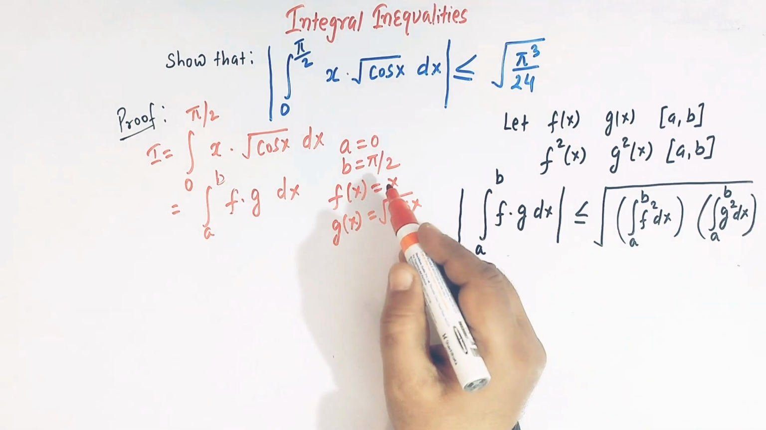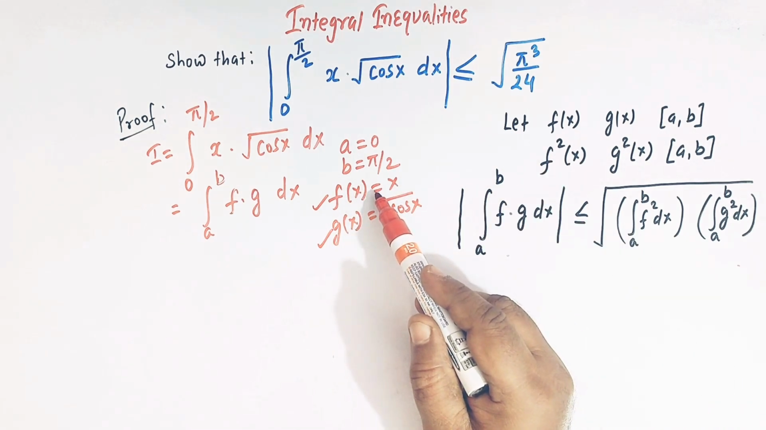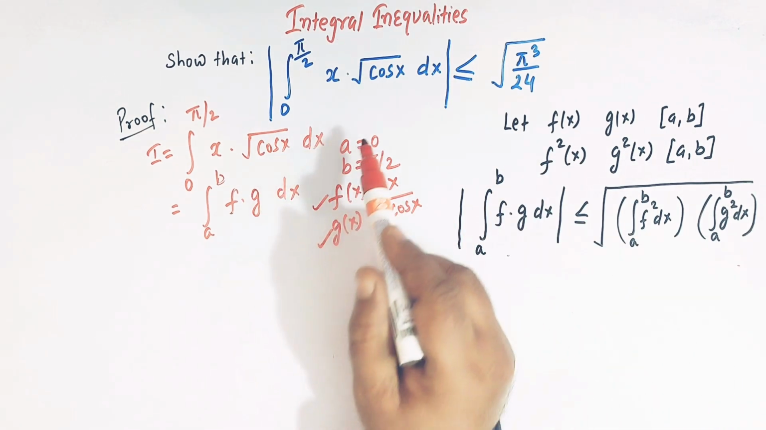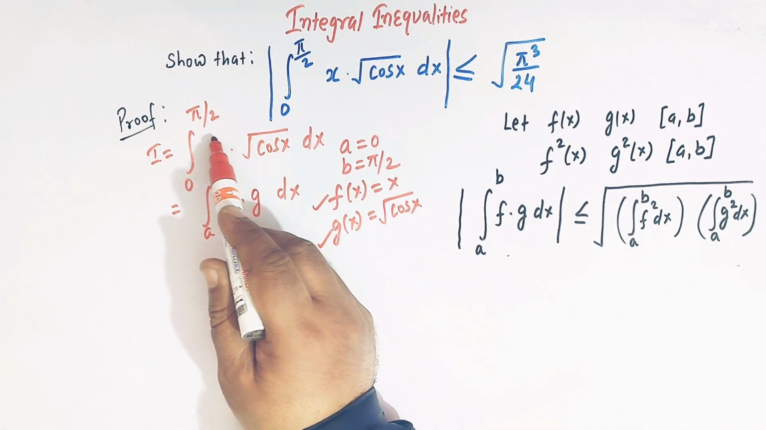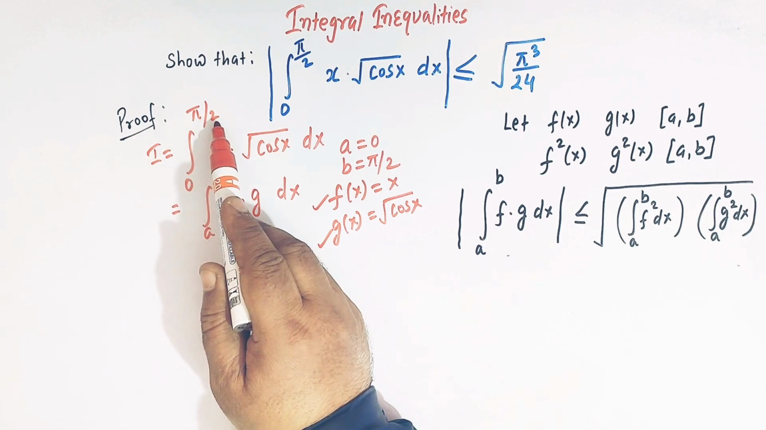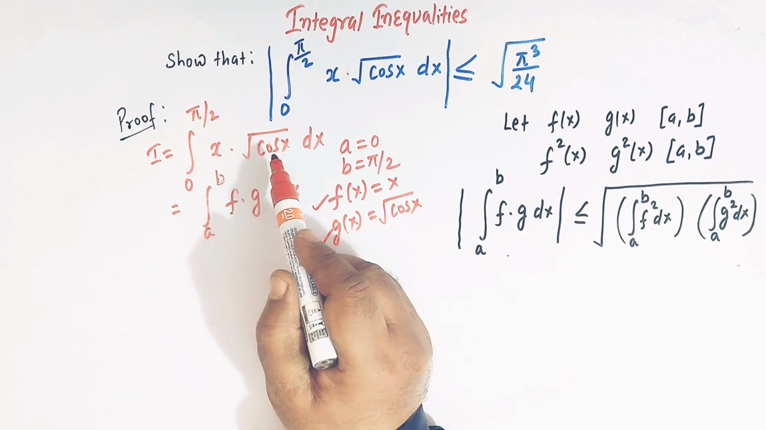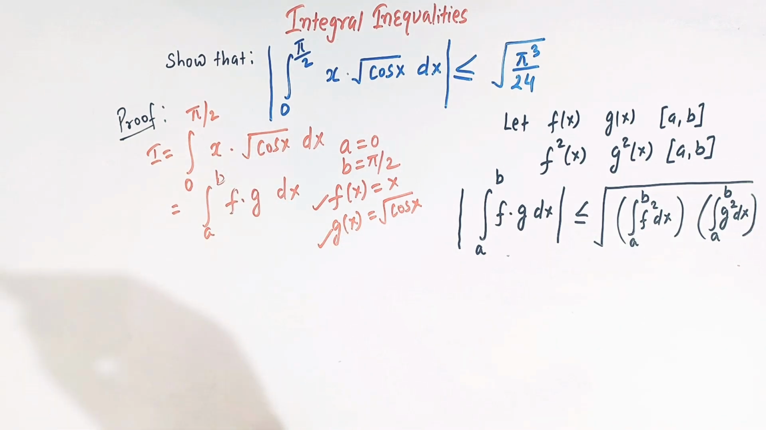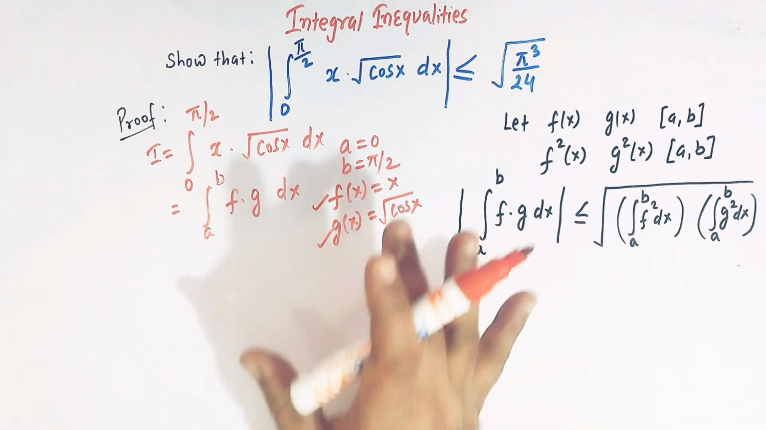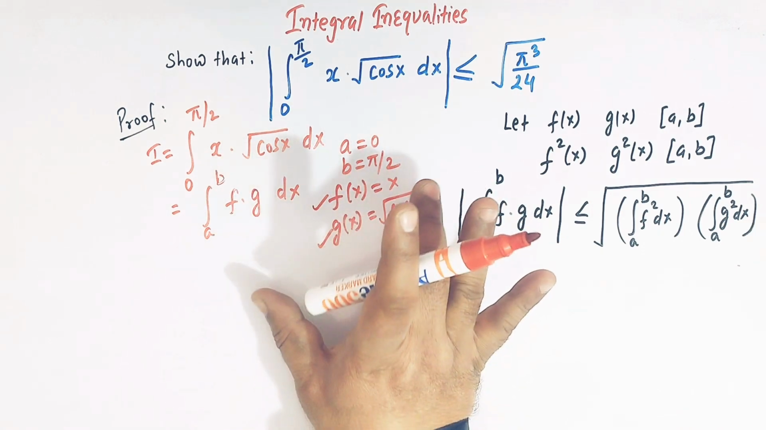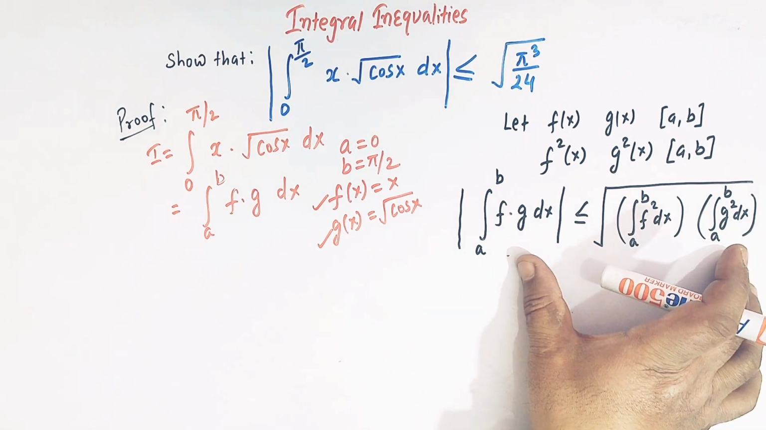So now we can easily see that both these functions are integrable, and their squares are also integrable in the interval 0 to pi by 2. And moreover, x is positive in the interval 0 to pi by 2, and similar is the case with the cosine function, because cosine is also positive in the first quadrant, and the limits go from 0 to pi by 2, right? So let us substitute these values in this integral inequality, right?